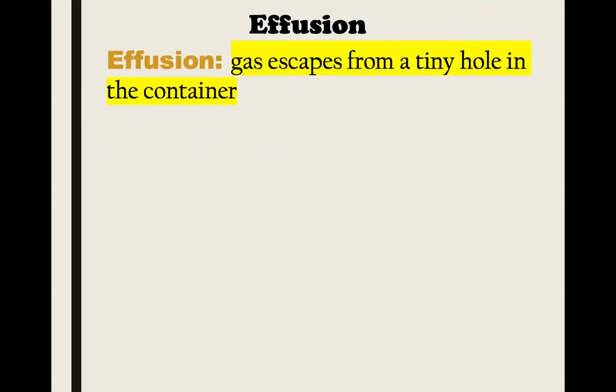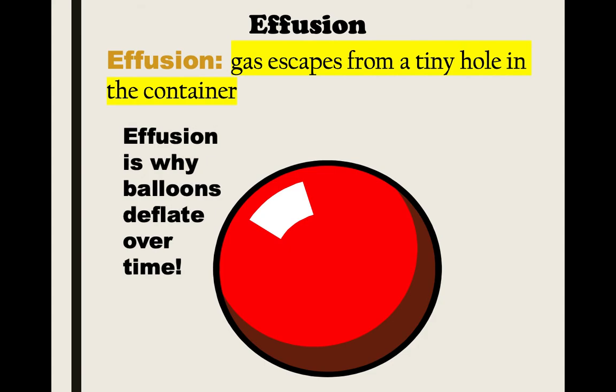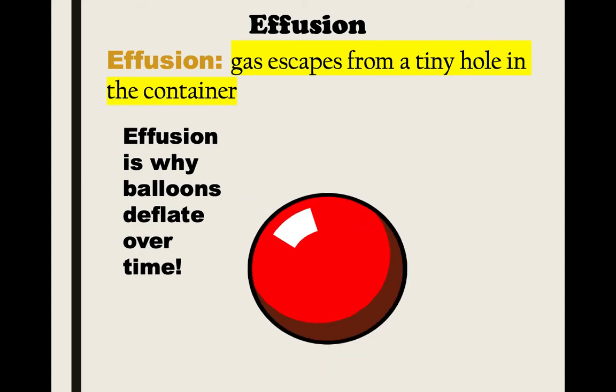So we have effusion, and this is where gas escapes from a tiny hole in the container. This is why a balloon on your birthday after a couple days is a little bit smaller, because the gas just naturally leaks out over time because the balloon surface is not whole. There are little tiny holes where the gas can escape.